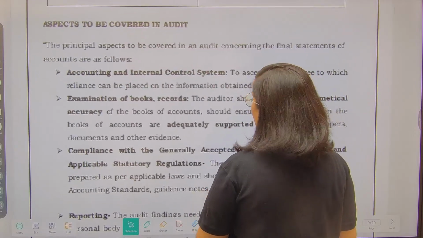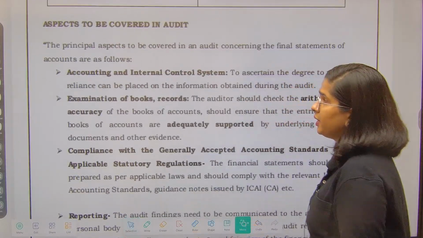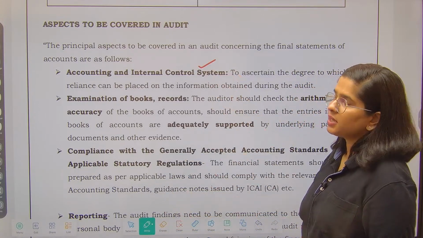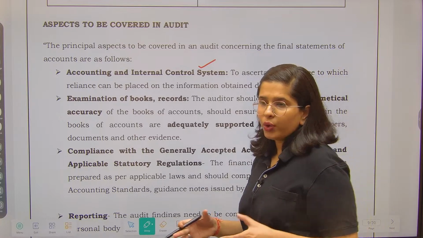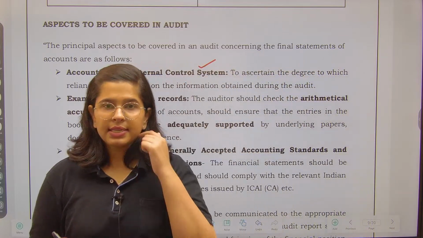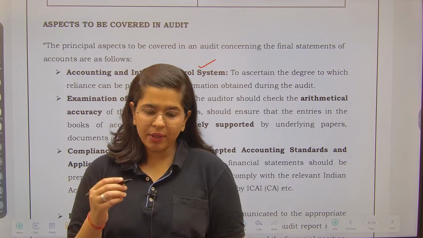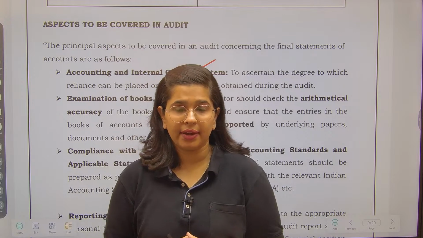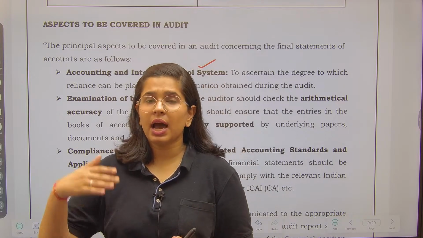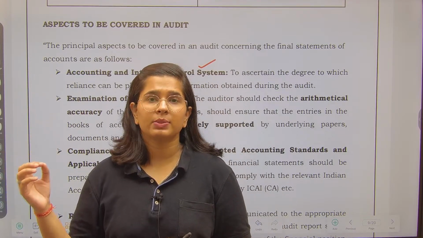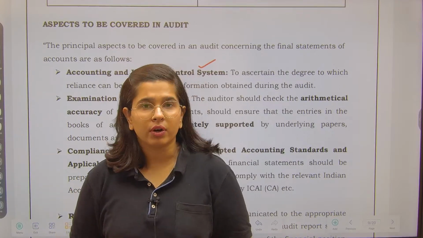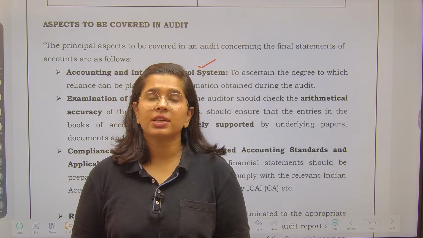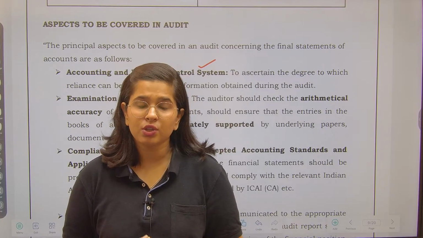Now let's talk about the aspects which need to be covered in the audit. So first of all, accounting and internal control system. Internal control system means how you are governing your business. See, if in my business I am the person who does all the books, all the cash related entries, then I should have a person above me. That person should be responsible to check my work. This is called internal control, whether you have established such kind of control in your business or not.